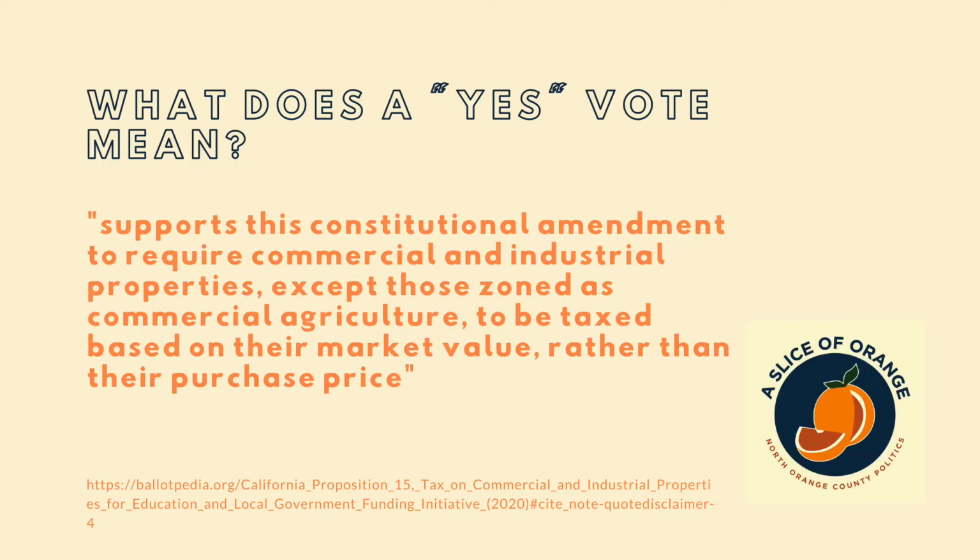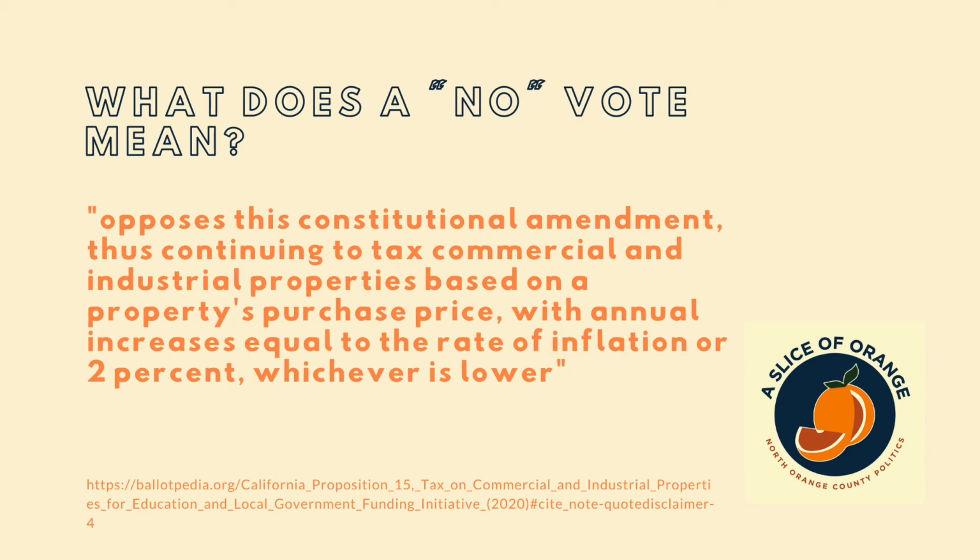According to Ballotpedia, a yes vote supports this constitutional amendment to require commercial and industrial properties, except those zoned as commercial agriculture, to be taxed based on their market value rather than their purchase price. A no vote opposed this constitutional amendment, thus continuing to tax commercial and industrial properties based on the property's purchase price, with annual increases equal to the rate of inflation or 2%, whichever is lower.